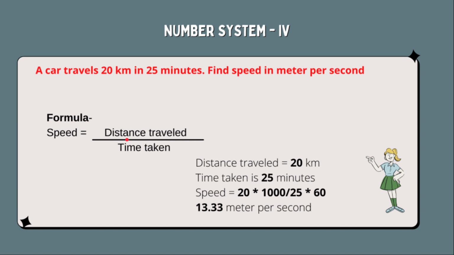Now the formula for speed is distance traveled by time taken. Distance traveled is 20 kilometer into 1000, that will give you 20,000 meter. And time taken is 25 minutes, so 25 into 60. So speed equals distance traveled by time taken, and that will give you 13.33 meter per second. So this is the answer.